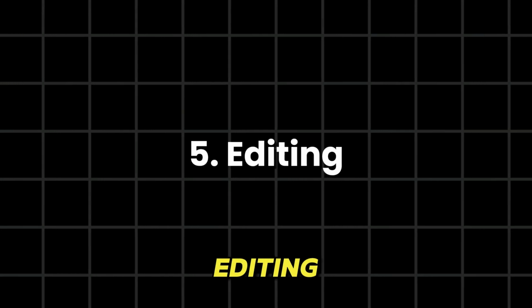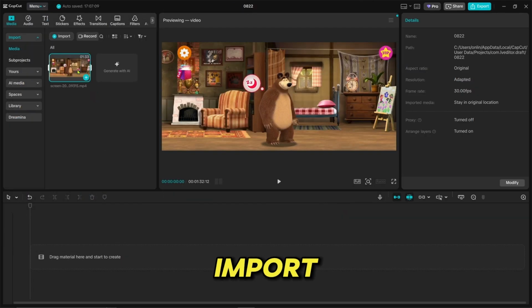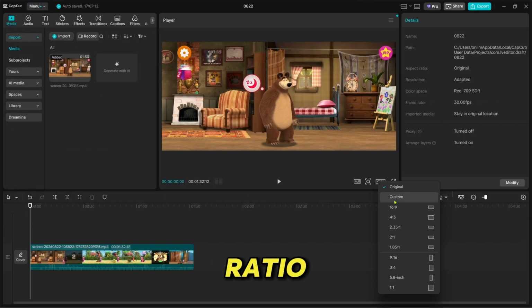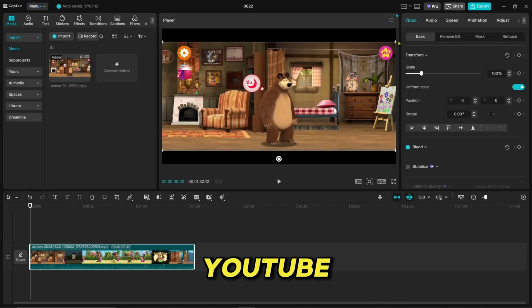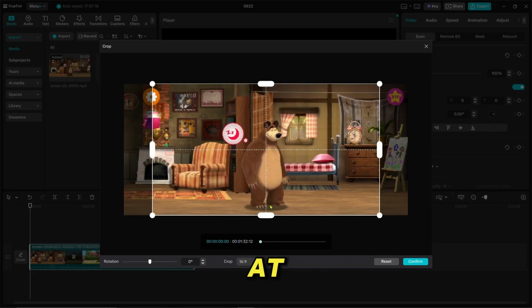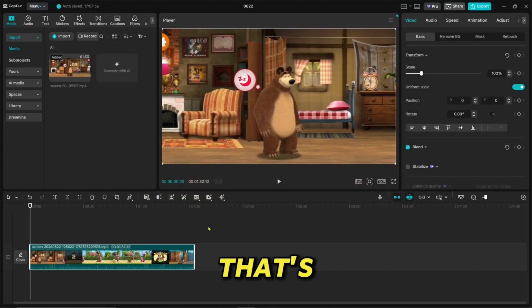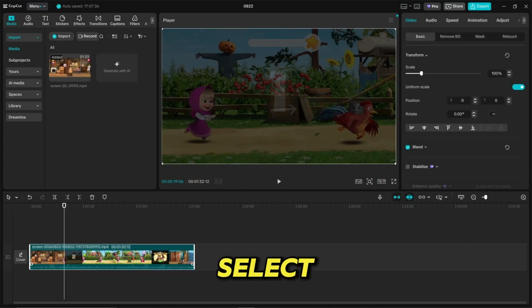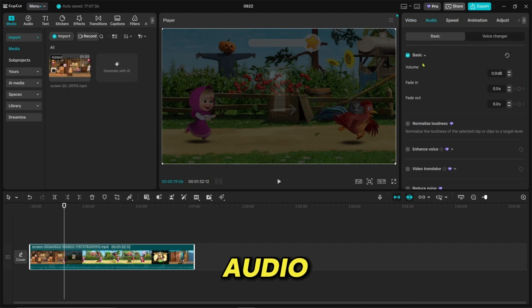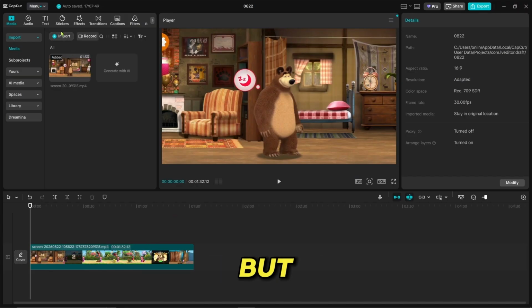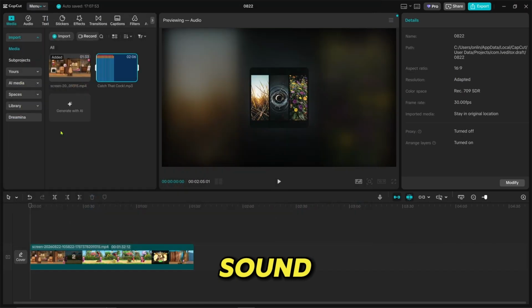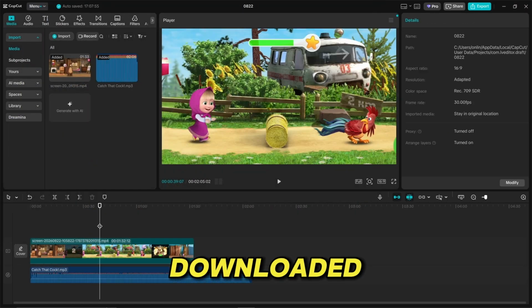5. Editing. Next, open CapCut and import the screen recording. Change the ratio to 16:9 for YouTube. Crop the video and keep it at 16:9, since that's the standard YouTube format. Select the video, go to Audio, and mute the volume, because we're allowed to use gameplay footage, but not its original music or sound. Next, import the music we downloaded.